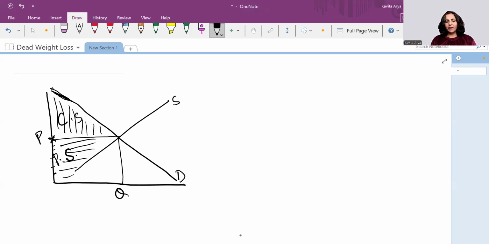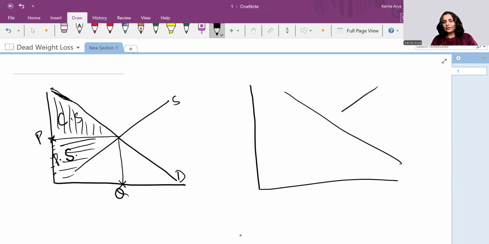And this is a market form. The perfect market form gives you the maximum possible quantity which can be produced in a market and the price which suits the best to the consumers as well as to the producers. Right. But what happens if there is some deviation? Let us say there is a deviation and the quantity produced in this market is not this, which is decided by the demand and supply forces.